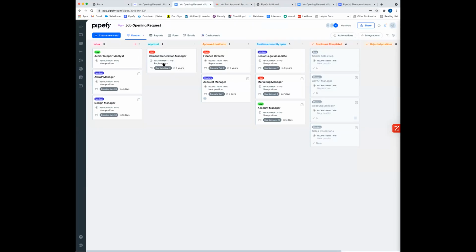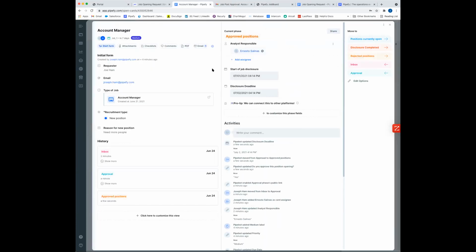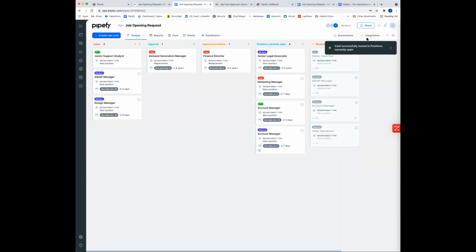Now, what happens is you'll see this automatically moved into our approved positions column. If I hit reject, it would have automatically moved over to our rejected positions column. And if I jump in here, you'll see, all right, here's our analyst still, start of our job disclosure, disclosure deadline, everything looks good right here. So I'm going to go ahead and publish this to our website. So our analyst is saying, let's actually publish this to that Pipefy website.